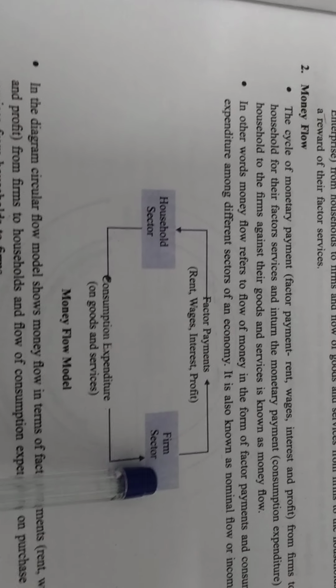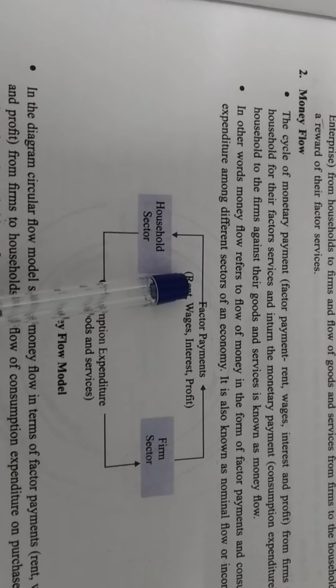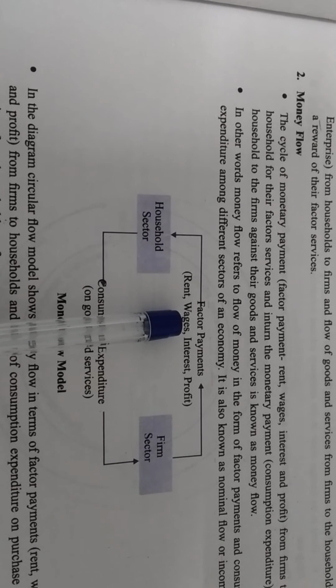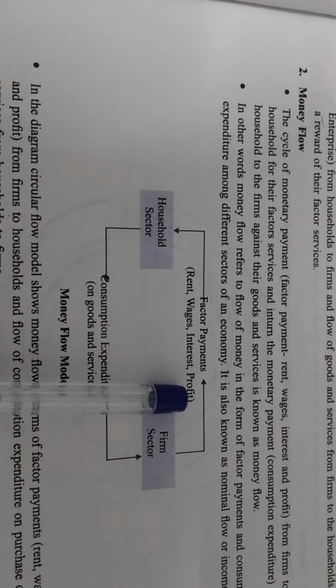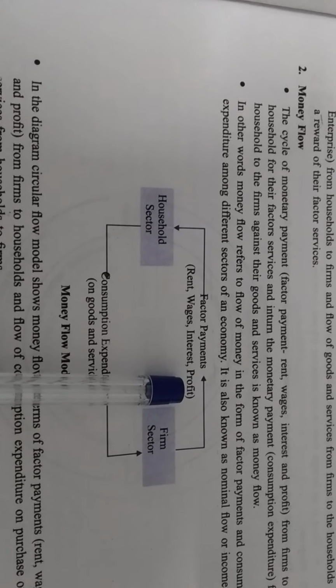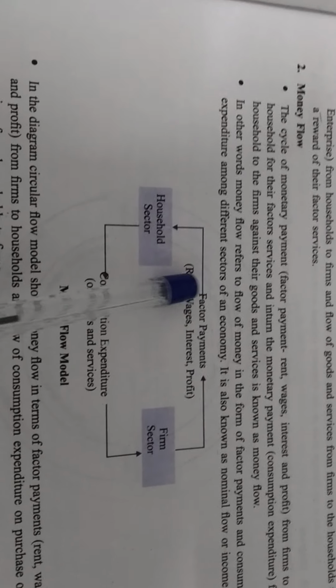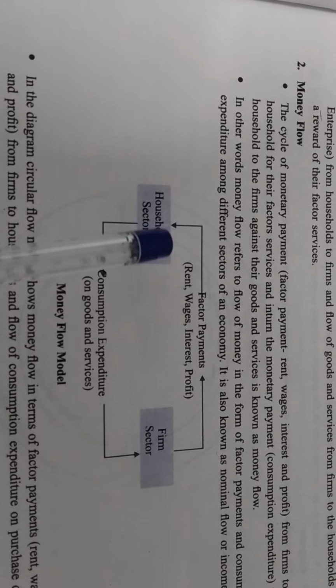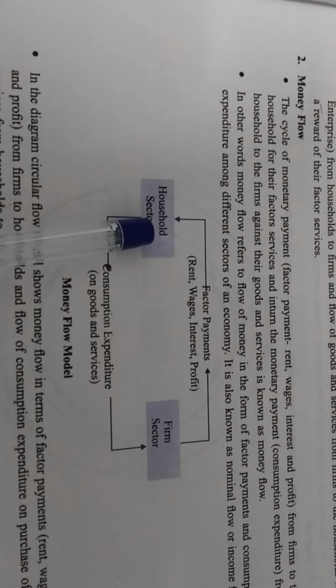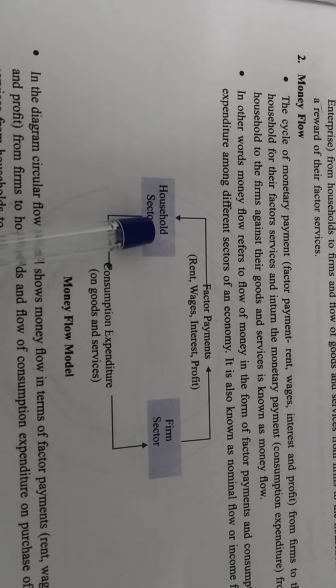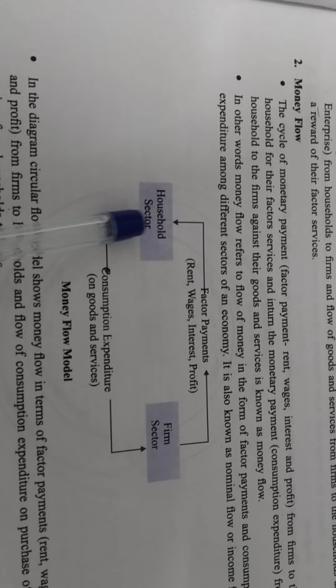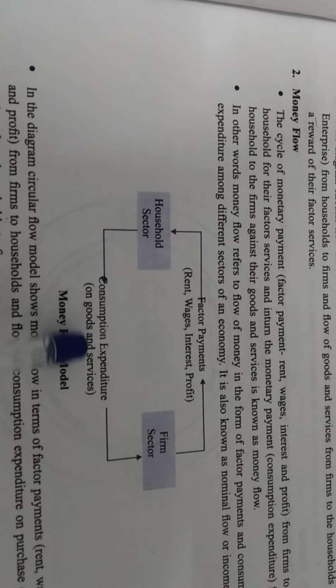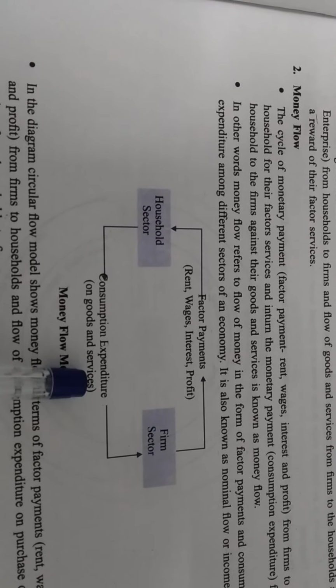So how they are doing the payment? Like land will get the rent, labor will get the wages, capital will get the interest and entrepreneurship will get the profit. So when the factor payments will be done by the firms to the households, so now what household will do? Because in the real flow we discussed that the firms was giving goods and services to the household. So when the households are getting the payment, they will do the expenditure on the goods and the services which is provided by the firms.